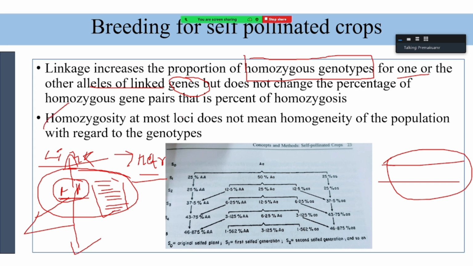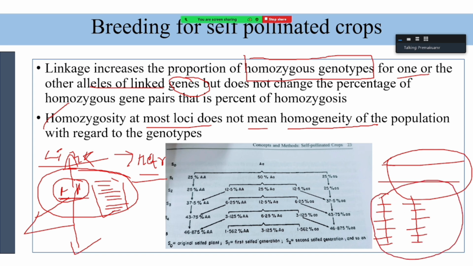Then, homozygosity at most loci does not mean homogeneity in the population. For example, you take an individual in which all the loci are in homozygous state. In this individual also, all the loci are homozygous. It means that all the individuals have homozygosity at all loci. It means that the population you can say is homogeneous.